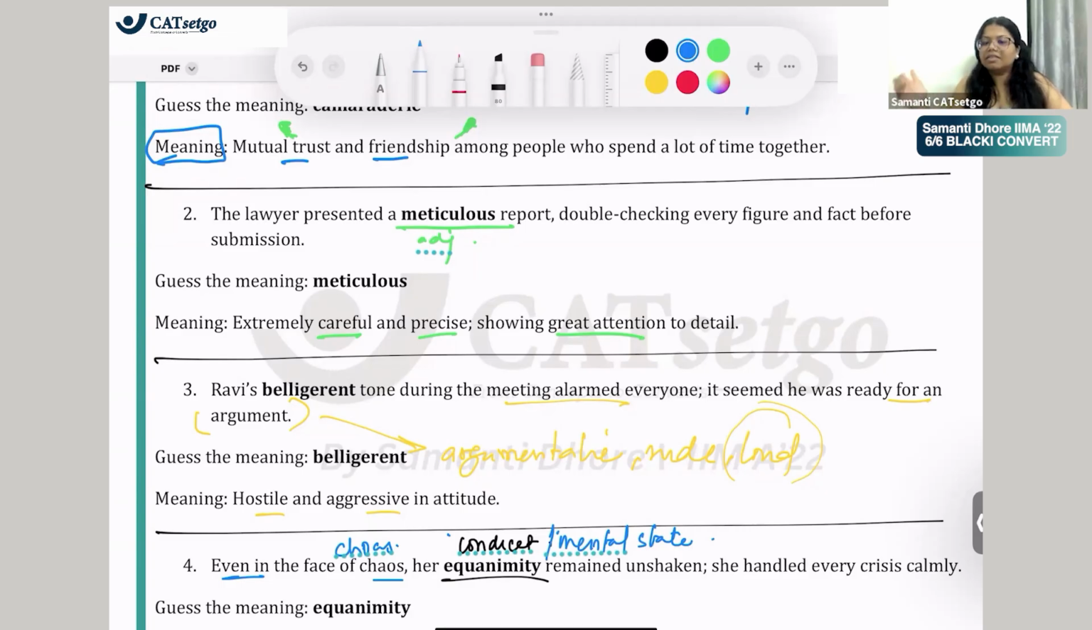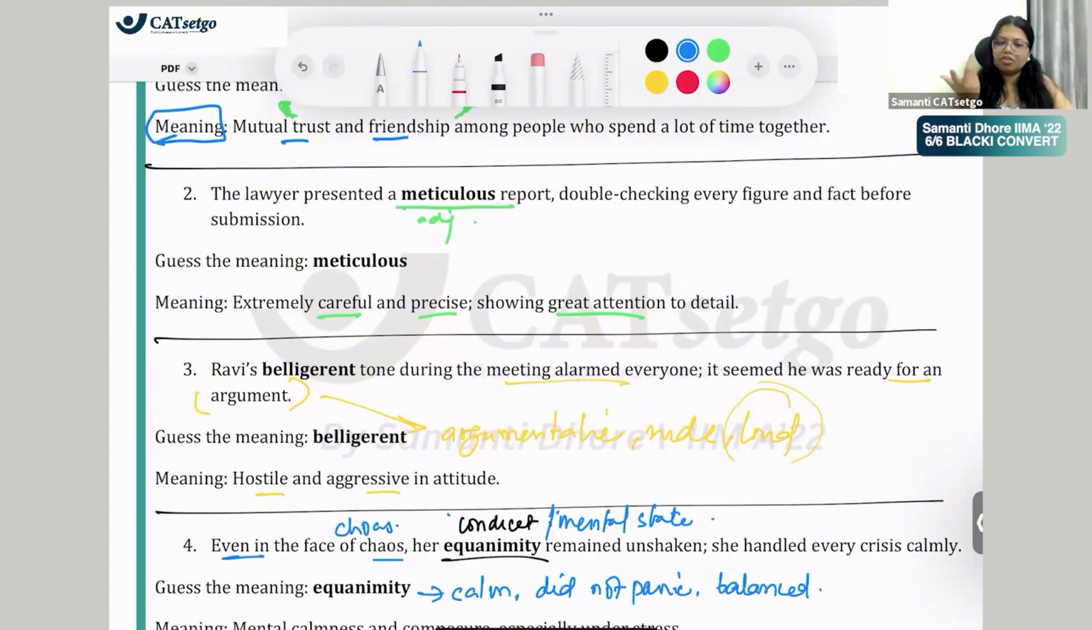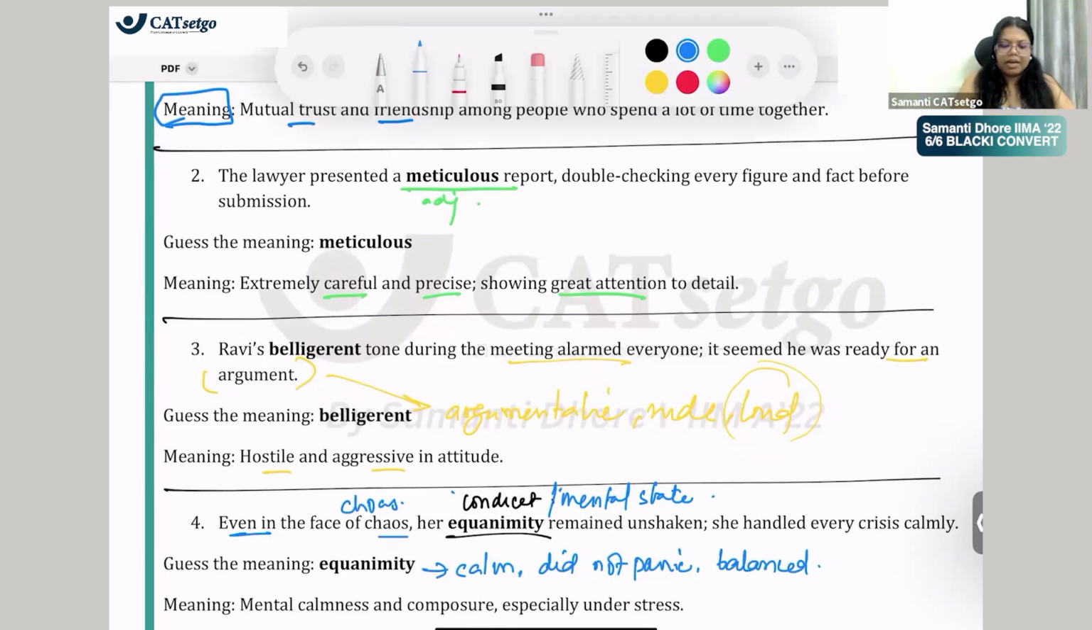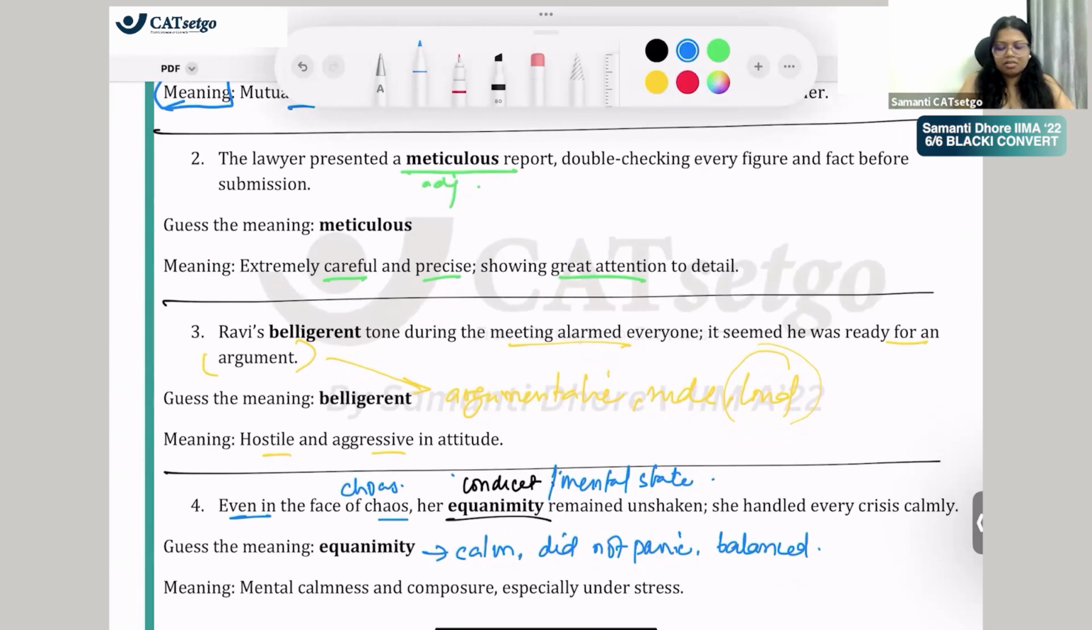She handled every crisis calmly. So if she handled every crisis calmly, her mental state was calm, right? So the meanings I've gotten from you are balanced, calm, did not panic. Yes. So even in the face of chaos, this would mean she was calm. She did not panic. Did not panic means calm, balanced, right? Demeanor is also neutral. What kind of demeanor? Demeanor is behavior. So mental calmness and composure, especially under stress. That is what it means.